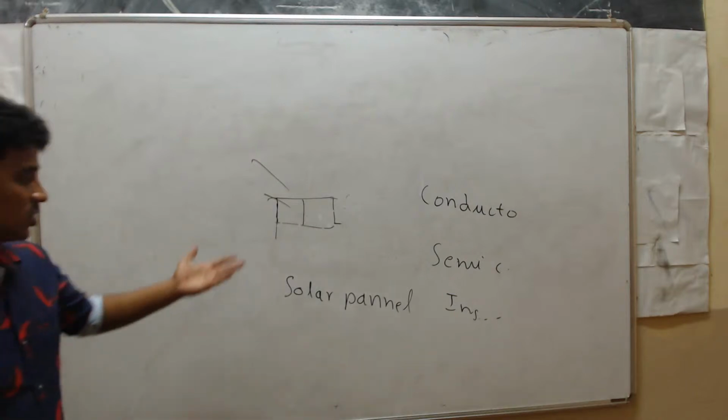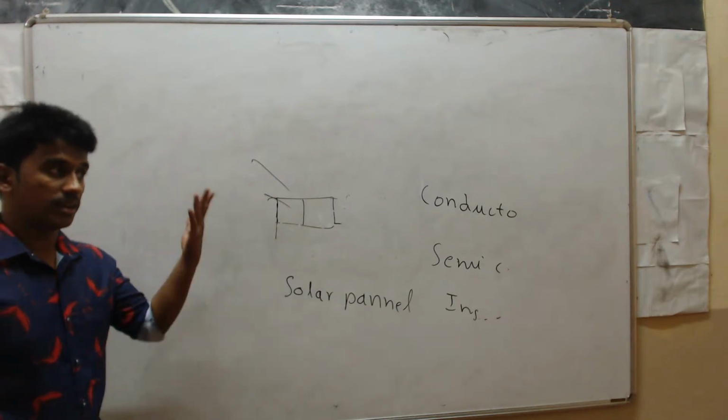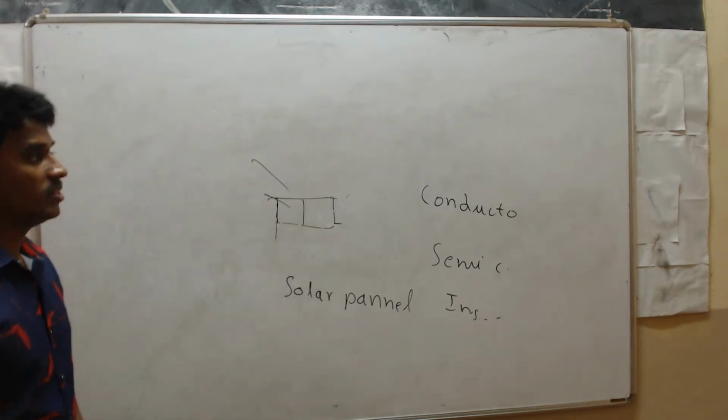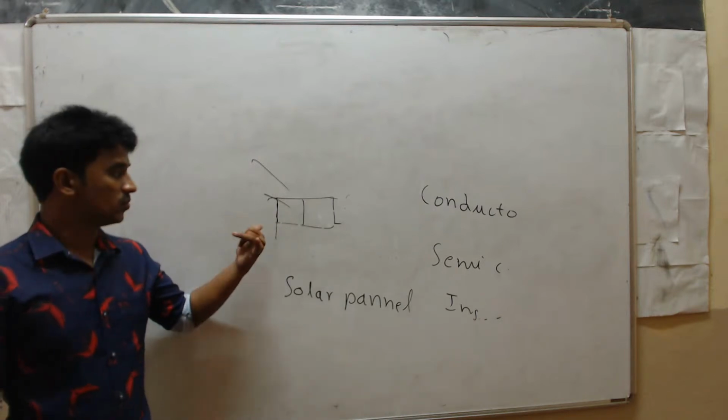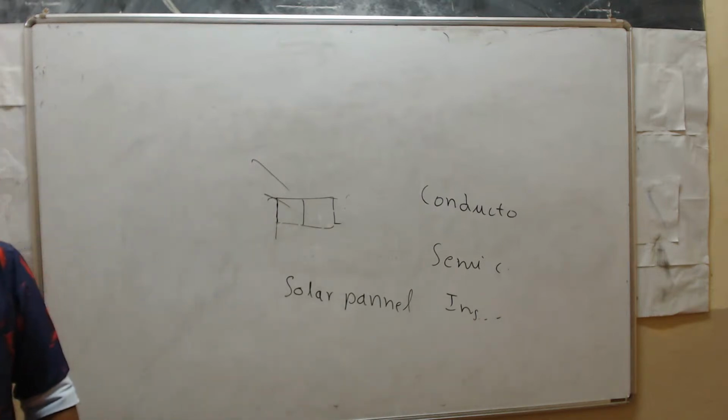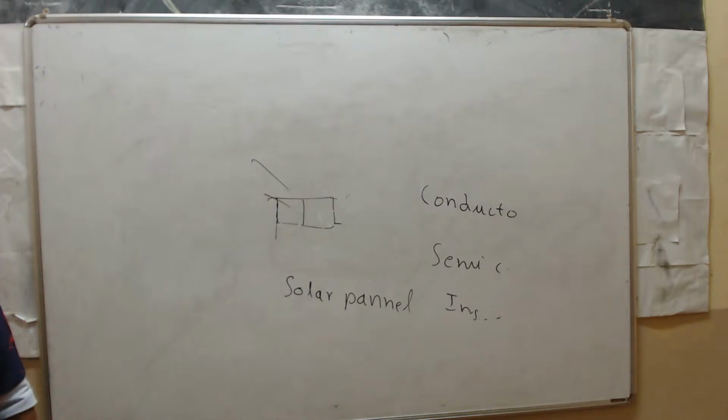And we use these solar panels in satellites also, to recharge or to run machines. Solar panels are extremely useful. For example, we use them in traffic signals and in calculators, and many toys are fitted with solar cells.